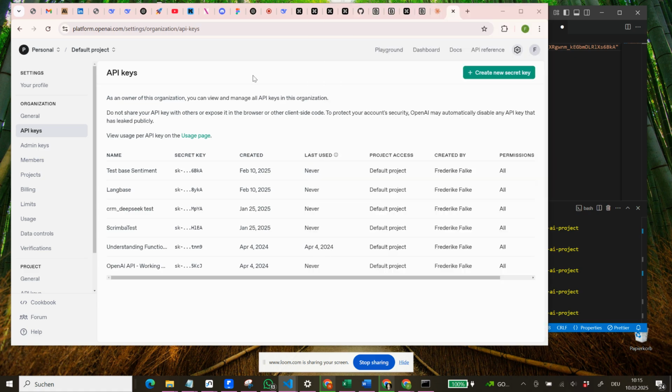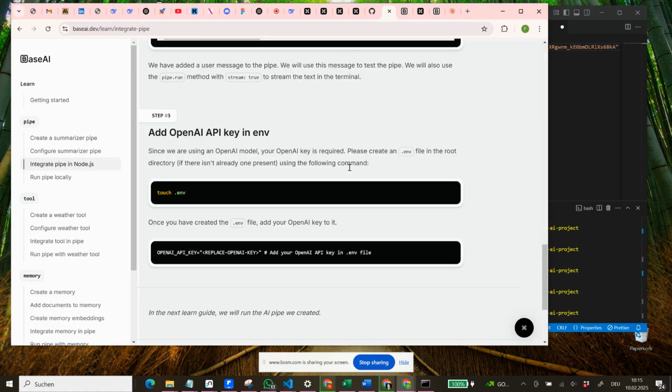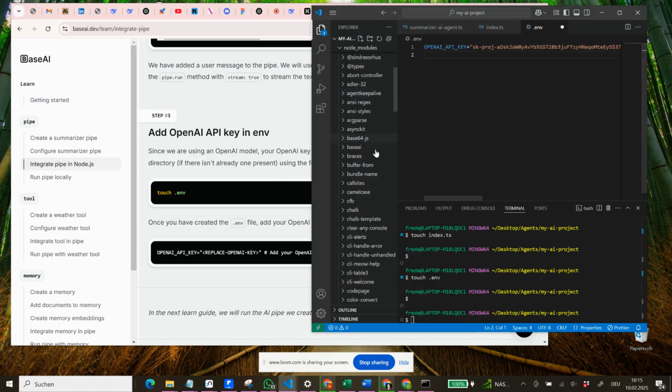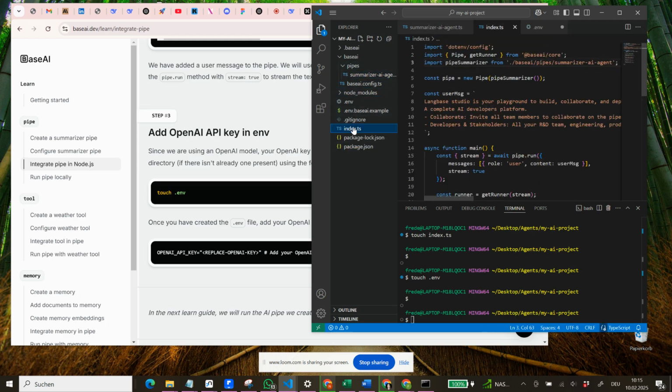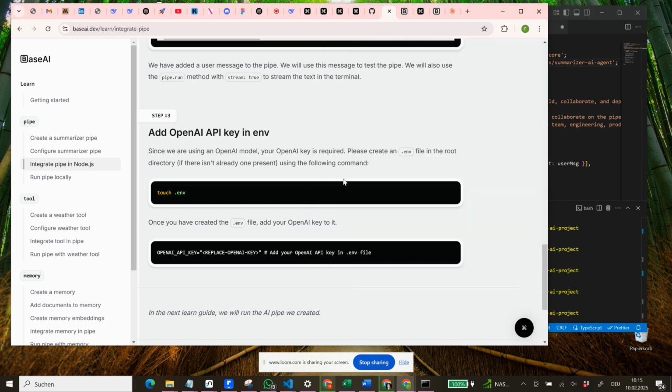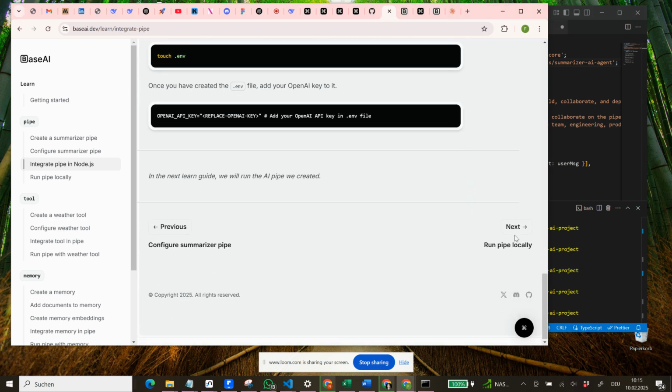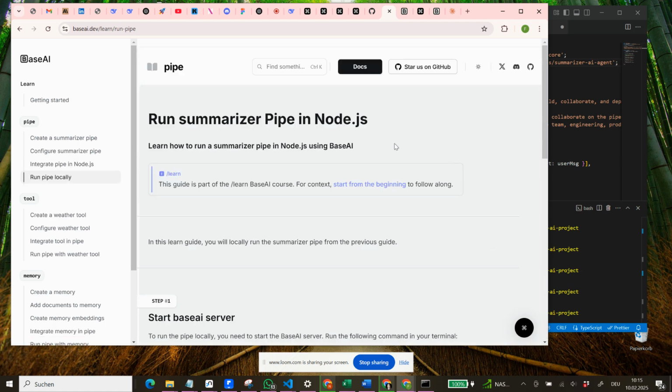So now let's quickly close this, go back into here. We have our OpenAI API key. So now we can go back into our pipe. We close the notes. We go into our index. And let's see what we have to do. So we added this key. Then we click next. Then we can run the summarizer pipe in Node.js.